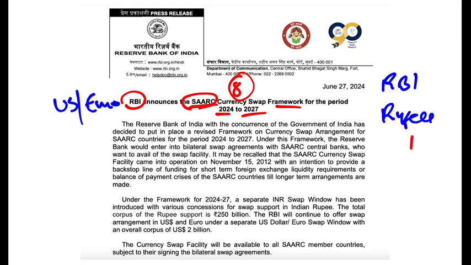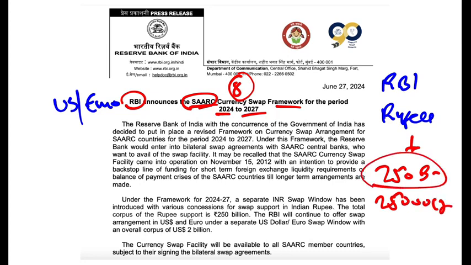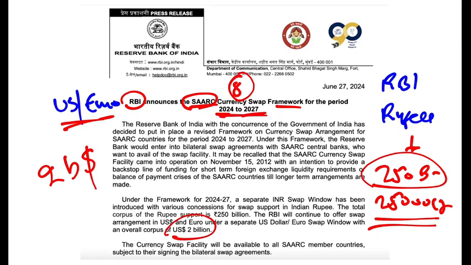Now, if you want to borrow it in rupees, then 250 billion rupees, which is 25,000 crore, is available. 1 billion is 100 crore. So 250 billion is 250 into 100, that is 25,000 crore. This much is available. And if you want to borrow the money from RBI in US dollar or euro, then $2 billion is available. And this is available for 3 years, 2024 to 2027.